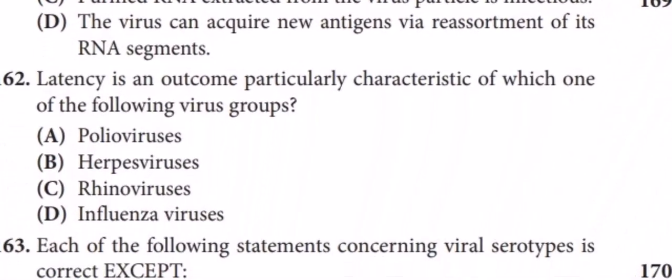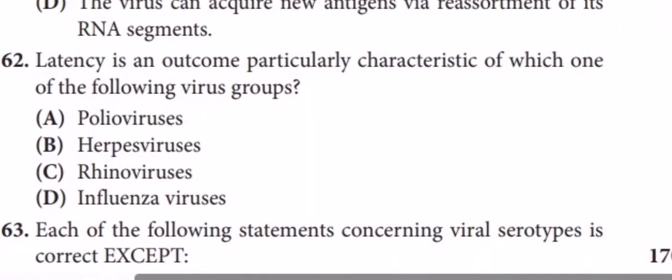Question 162. Latency is an outcome particularly characteristic of which one of the following virus groups? What is latency? Latency is like a sleep mode of certain viruses. After infecting a host, instead of immediately causing disease, the virus hides inside the host cell and stays inactive for a while. A classic example of latency is herpes simplex virus. After the initial infection, which might cause cold sores or fever blisters, the virus goes into the latent phase inside the nerve cells. It can reactivate later in life, leading to recurrence of the sores. That was the concept of latency.